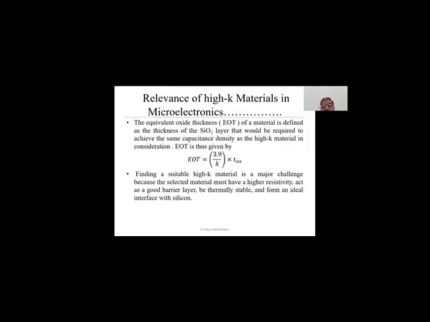So even without using a high-K material, we have to achieve the same capacitance density if we still want to use silicon dioxide. So we have to find the equivalent oxide thickness provided in the slide.